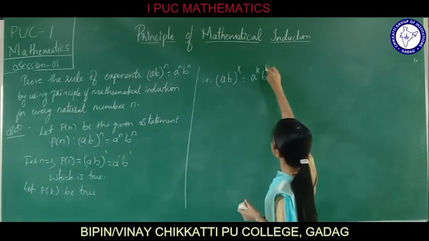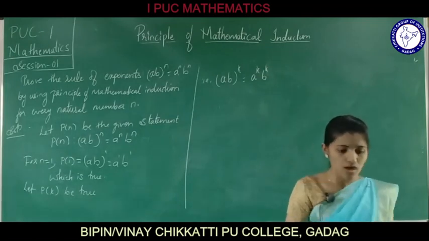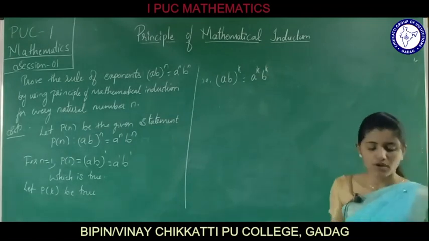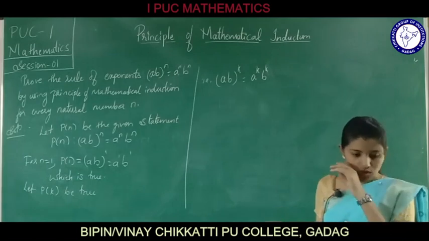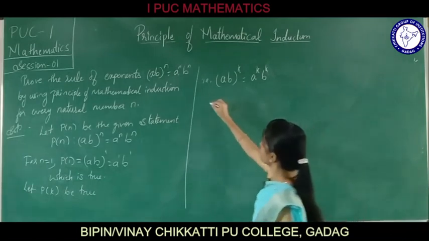Now we shall prove that P of k plus 1 is true whenever P of k is true.